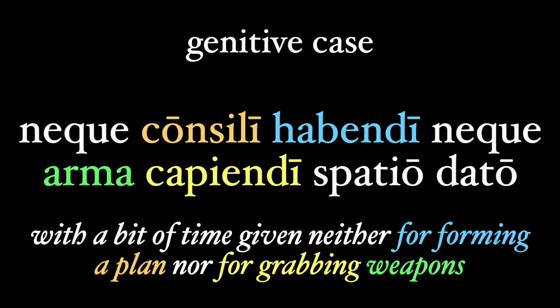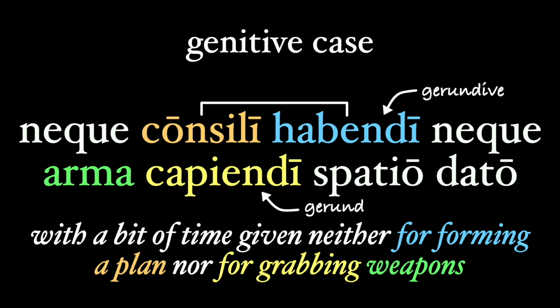With a bit of time given, and this is an ablative absolute, neither for forming a plan nor for grabbing weapons. Habendi here is a gerundive because it modifies the genitive noun consili, but capiendi is a gerund, a noun, which takes the accusative object arma. But regardless of their forms, both of these are in the genitive case, dependent on the noun spatio. And often the genitive gerund and gerundive are an objective genitive, like here.